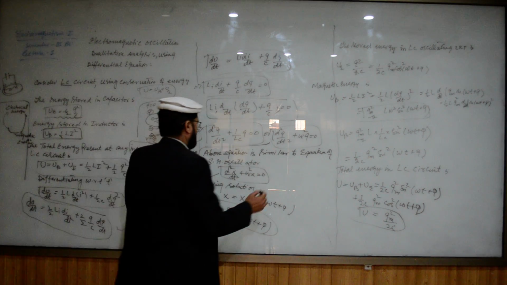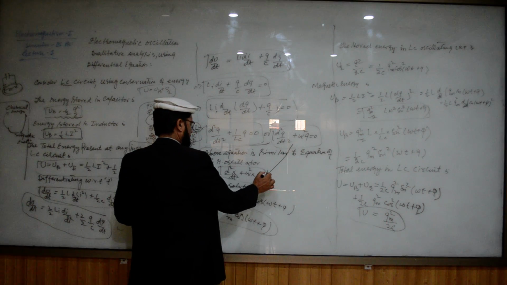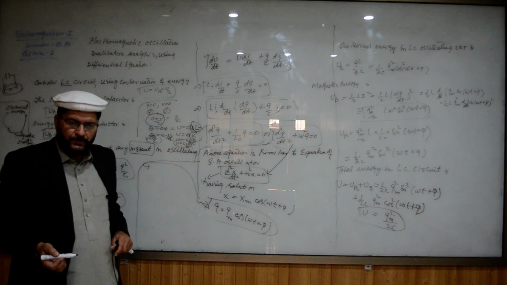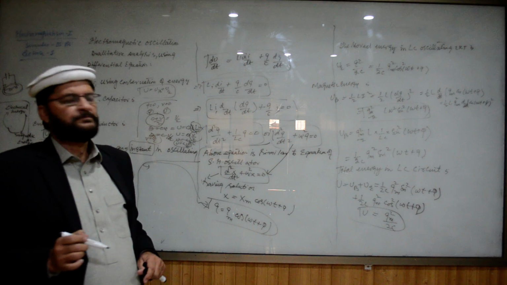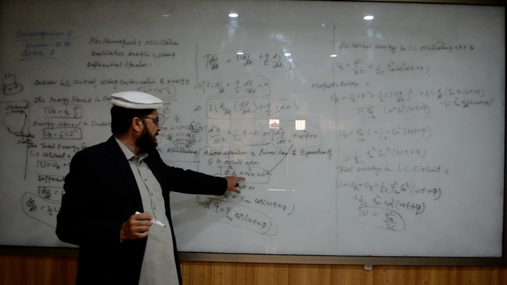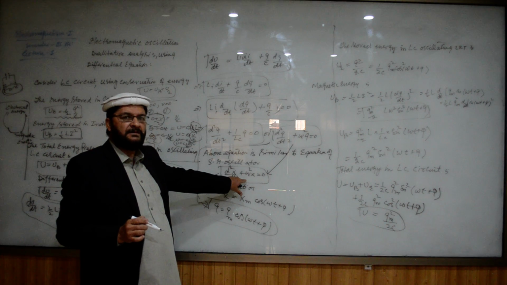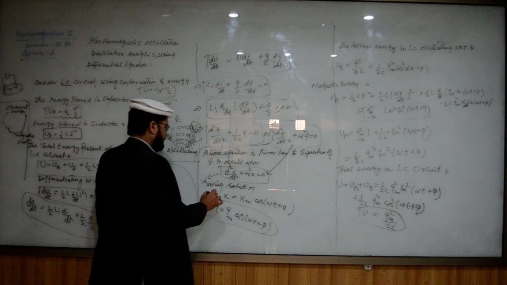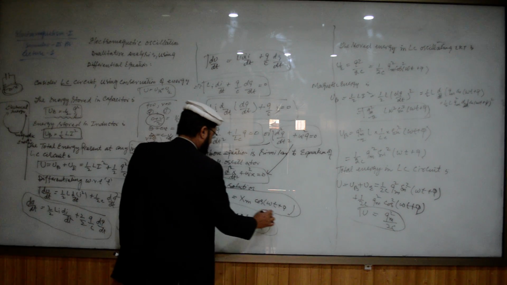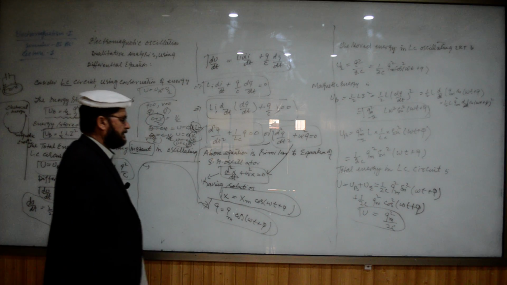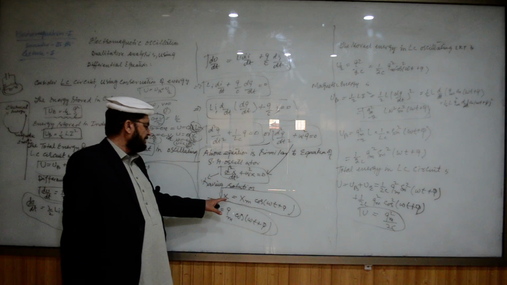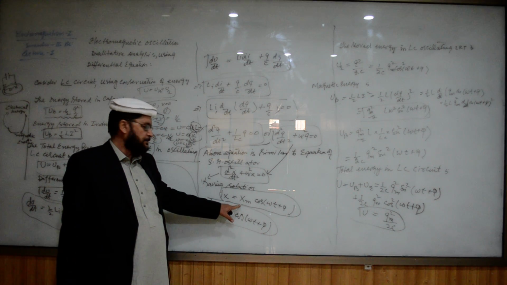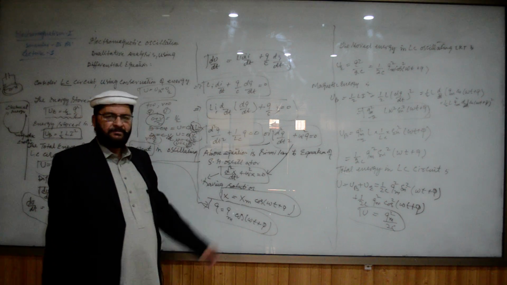it is similar to the equation in the case of simple harmonic oscillator, d square x divided by dt square plus omega square x is equal to 0. Now the solution of this equation in case of simple harmonic oscillator, which is already done, is x is equal to xm cos omega t plus phi. X is the instantaneous displacement. Xm is the amplitude, maximum displacement. Omega is the angular frequency and phi is the phase angle.